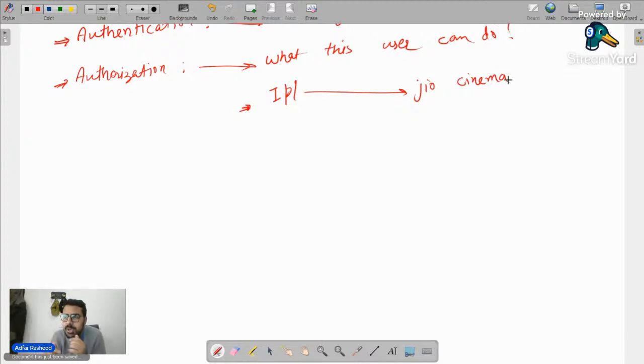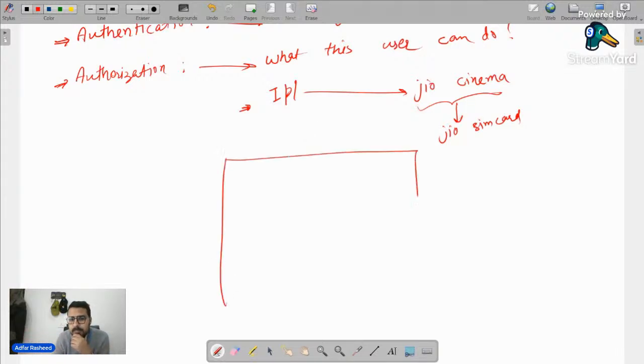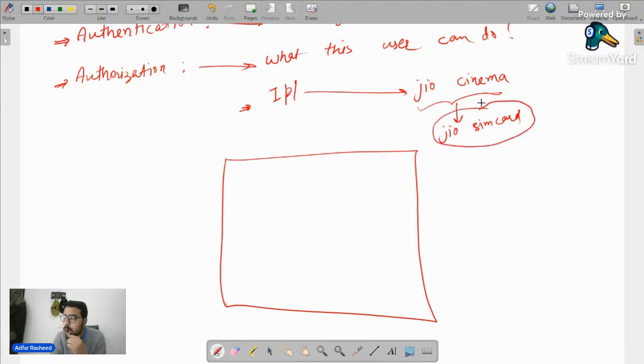So what was the condition? If you want to stream IPL on JioCinema free of cost, all you need to do is simply have the SIM. If you have a Jio SIM card, in that case you can watch every match of IPL free of cost, right? So all the users who were consumers of Jio SIM card can stream any match free of cost.